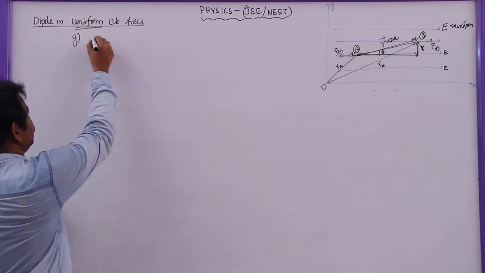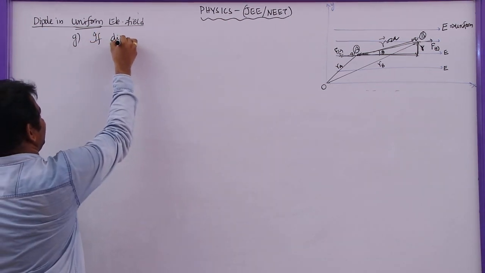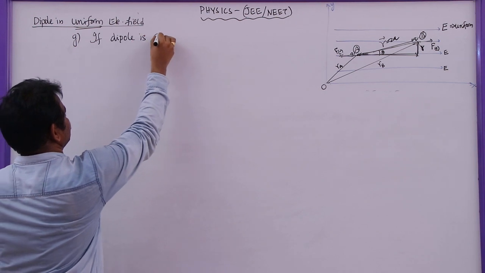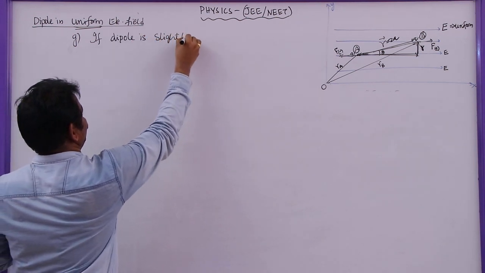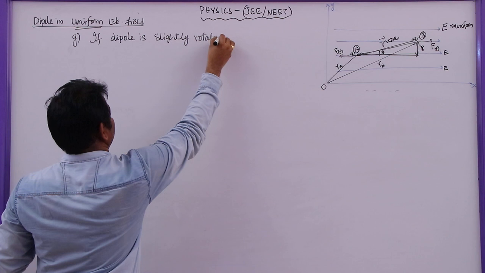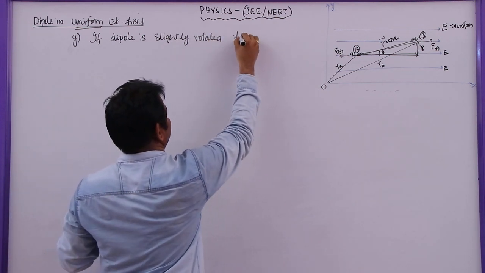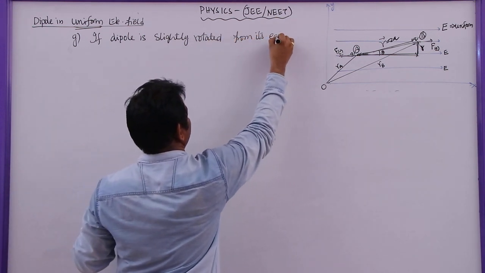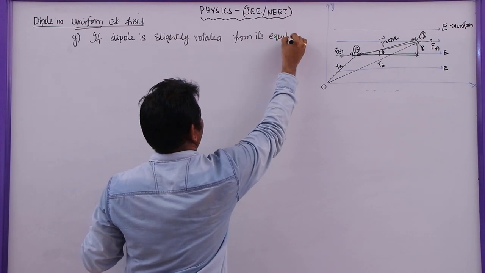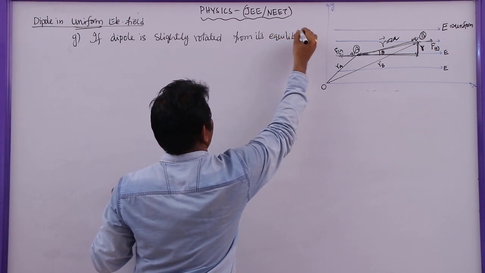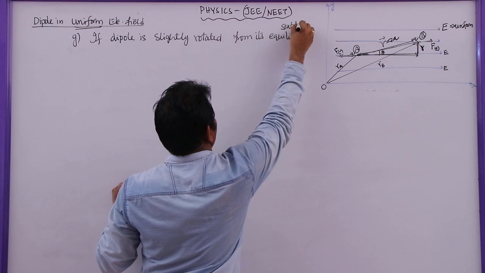In this, if the dipole is slightly rotated from its stable equilibrium position, so let me take the stable equilibrium position.